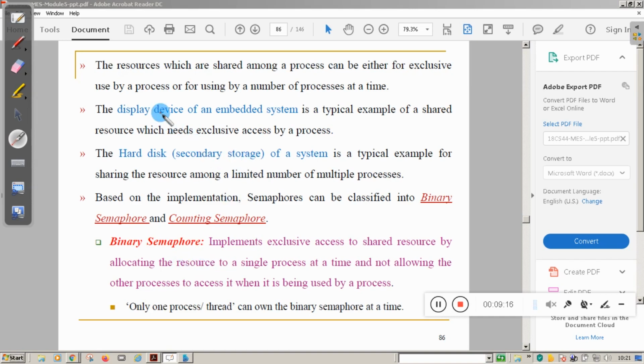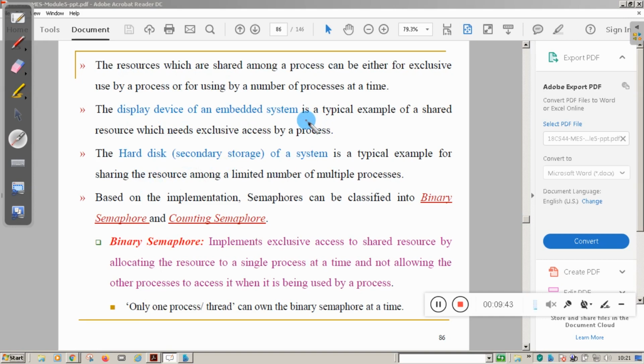Here also, some resources cannot be shared with more processes, while some resources can be shared. For example, take the display of an embedded device. That cannot be shared. If one process is writing something on the display, the display cannot be shared by another process.